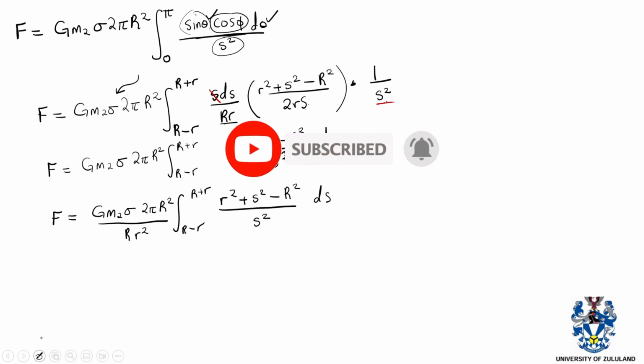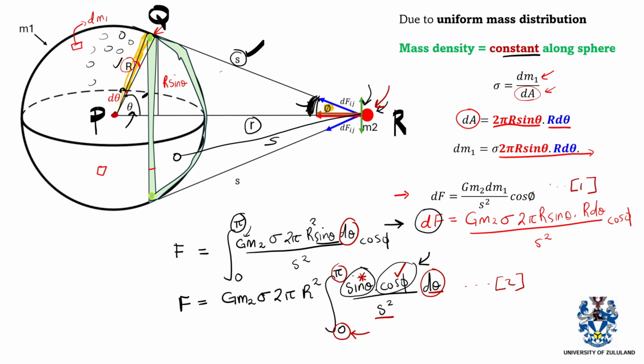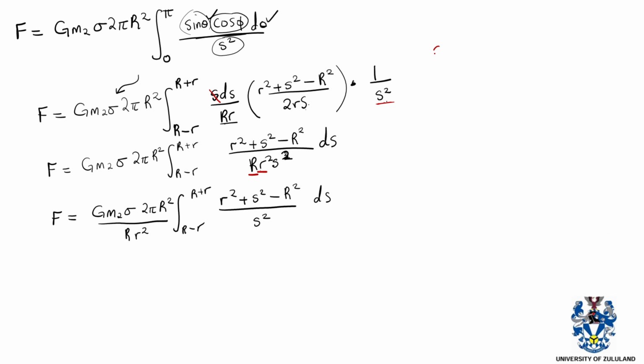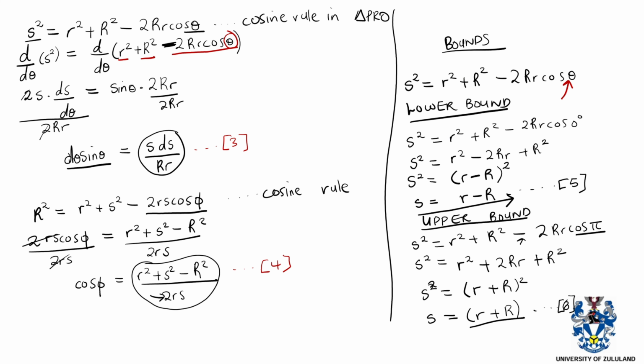But I want you to notice one thing. Since we have said that the mass distribution here is constant, or the mass density is constant, it just means that if we use any mass on the sphere over its area, we are going to get the same value. So here we can also express sigma as the mass of the entire sphere over the area of the entire sphere. In this case, the mass of the entire sphere, we'll just consider it to be m1, and we have said it's m1 from the beginning.